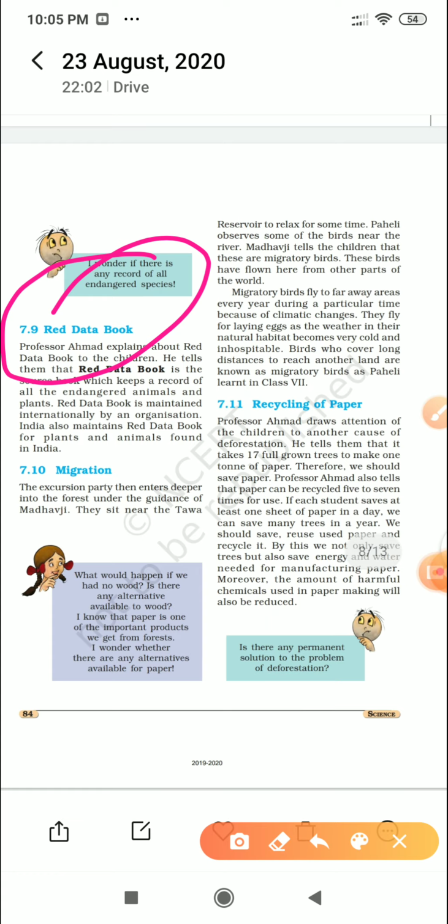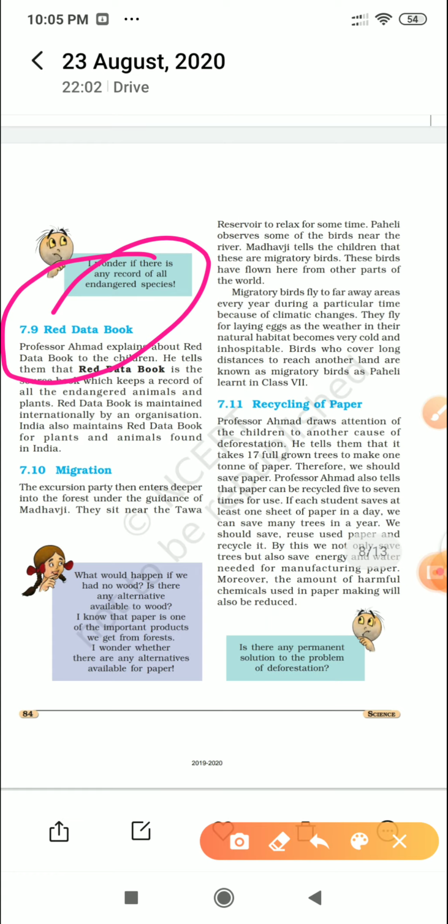Now what is endangered? As I told you earlier, endangered means those species whose numbers are reducing every day, whose population is very low, and it might be possible that if the same condition occurs in the future, they will reach the step of extinction. So the red data book keeps the record of the names of these endangered species of plants and animals. Okay, so hope this is clear to you.